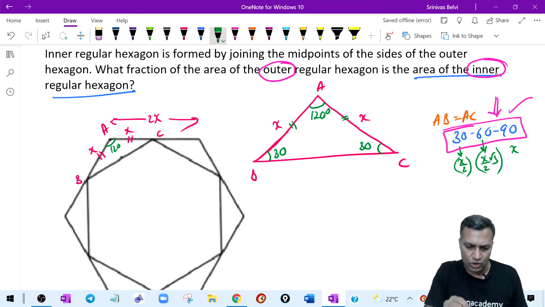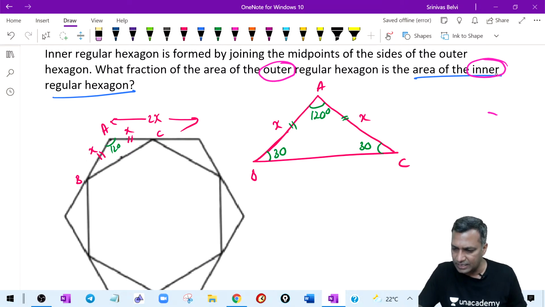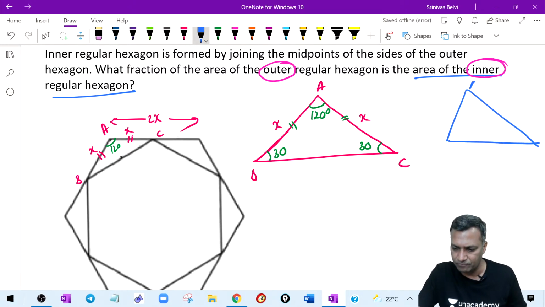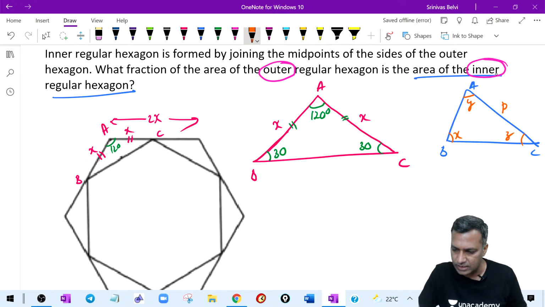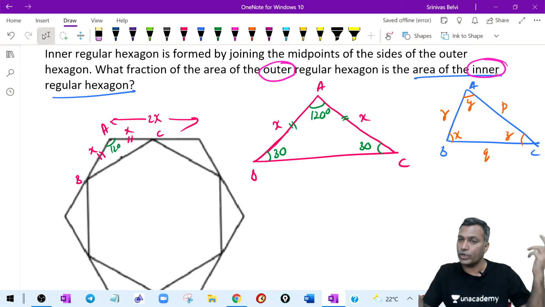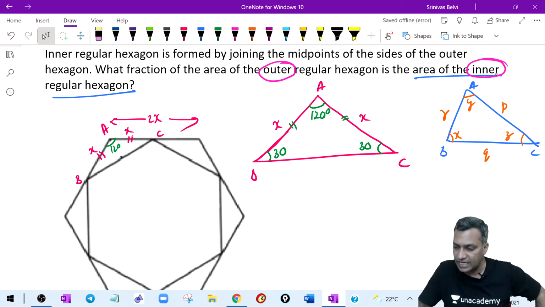So now what do I know? In any triangle, let me use this particular property. Let's say I have some triangle called ABC. Let me call this angle x, this y, this z, and the sides opposite to them p, q and r. What do I know? The sine rule. What does the sine rule say?